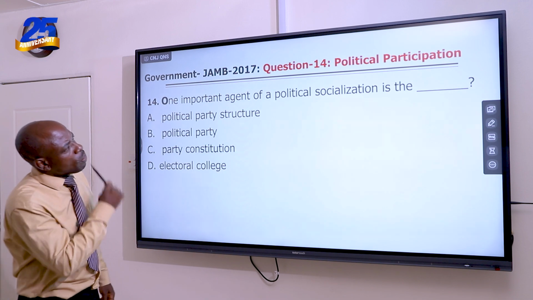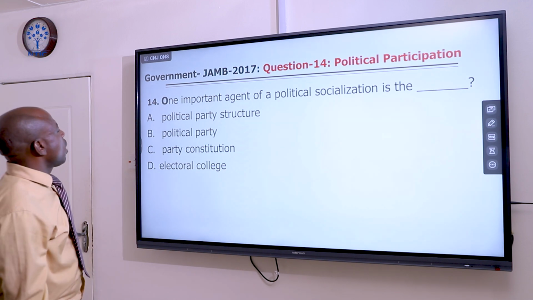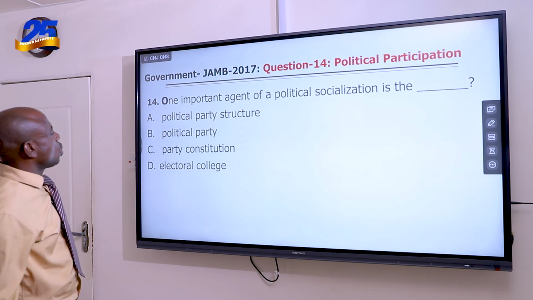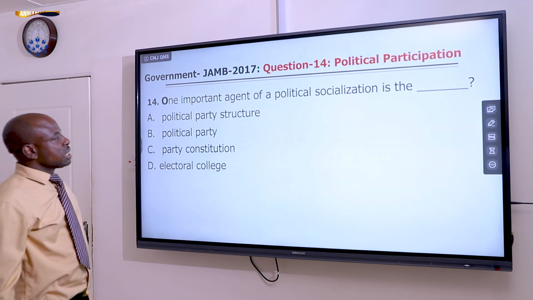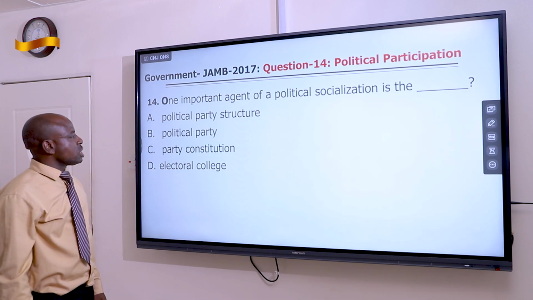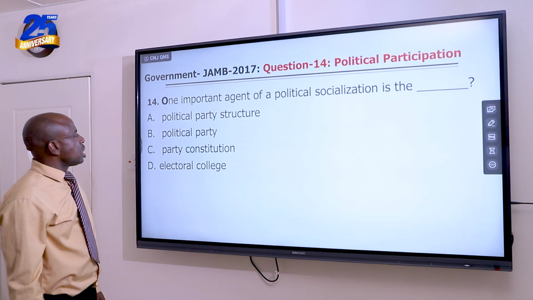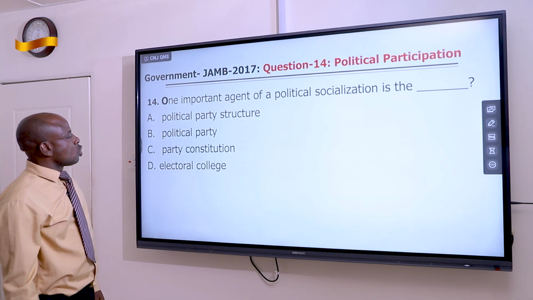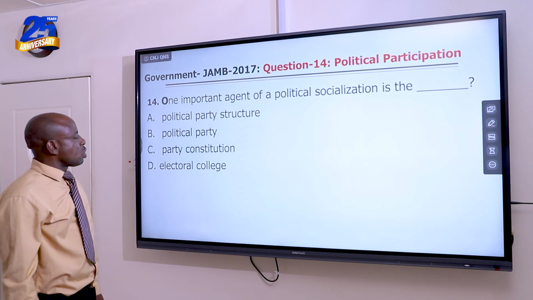It's taken from the topic political participation, which is taught in SS1. JAMB has featured it as question number 14, 2017. One important agent of political socialization is the dash. You have A, political party structure, B, political party, C, party constitution, D, electoral college.